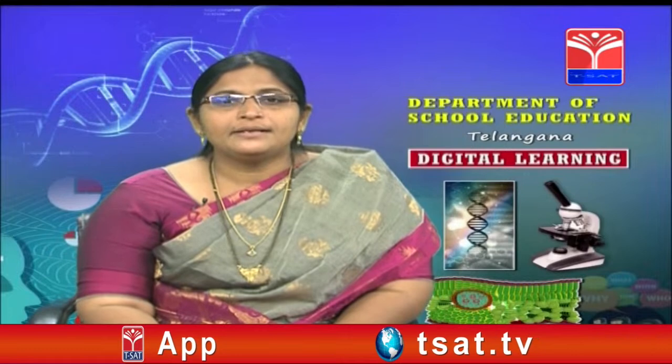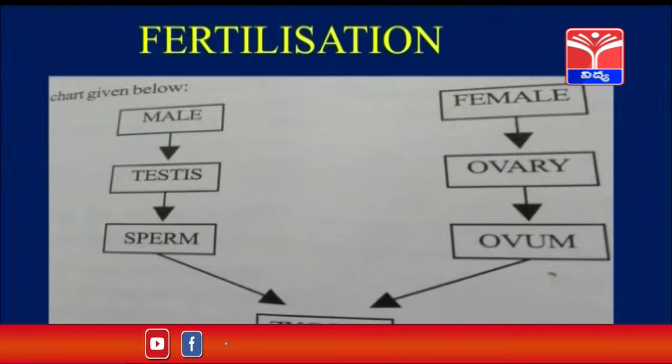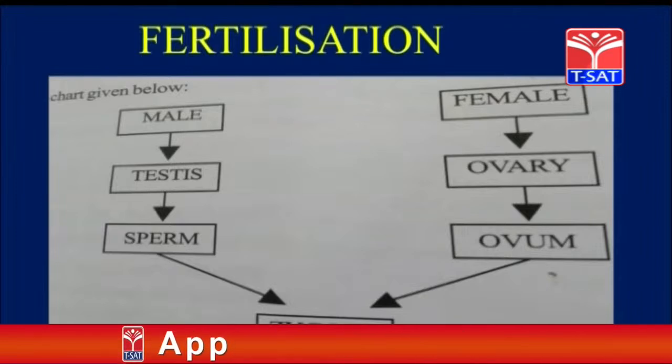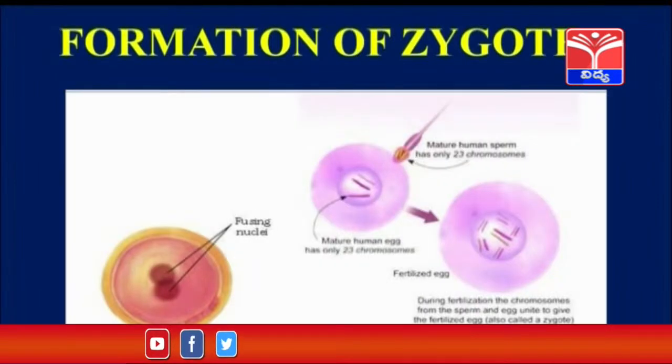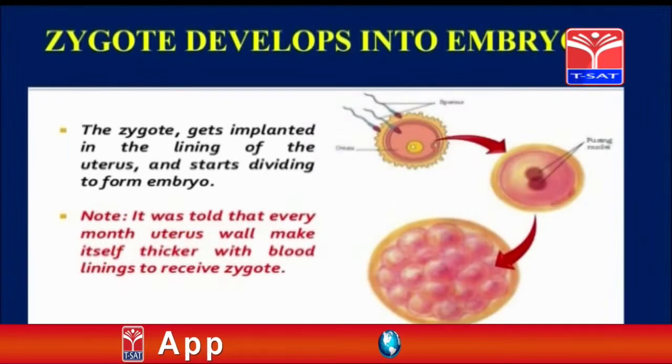Have you understood, children? See here. Fertilization means nothing but the union of male and female gametes. The male reproductive organ, the testis, produces the sperm, and the female reproductive organ, the ovaries, produces the ovum. The union of this sperm and ovum results in the formation of the zygote, that is called fertilization. So this is the flow chart of how the process of fertilization takes place. After the zygote has been formed, it gets implanted to the wall of the uterus, starts dividing and develops into the embryo.